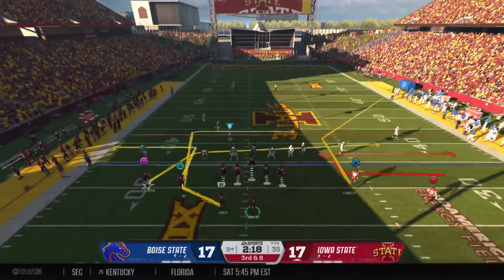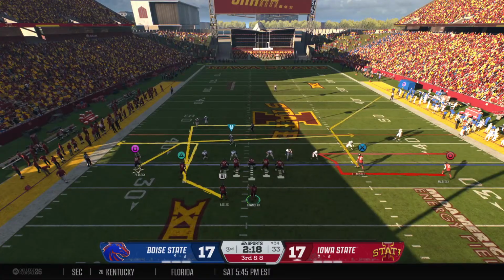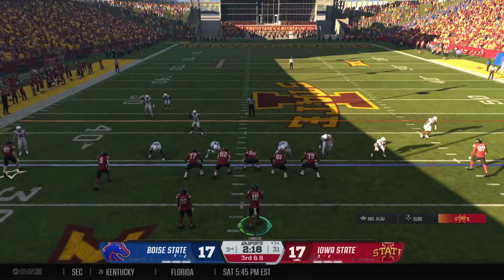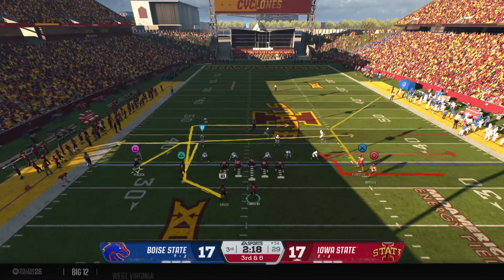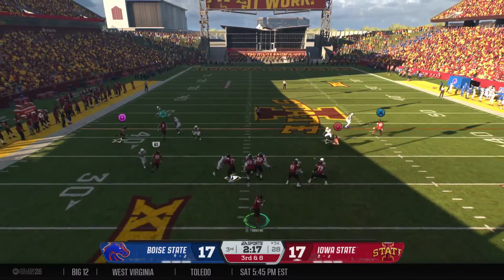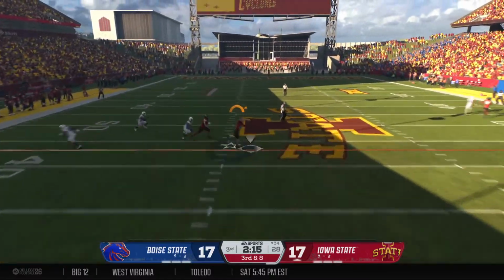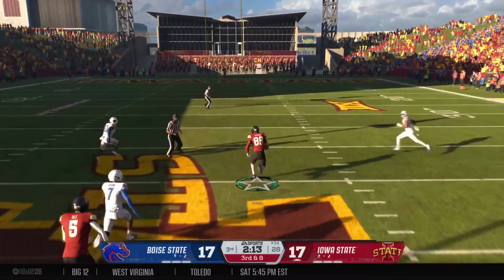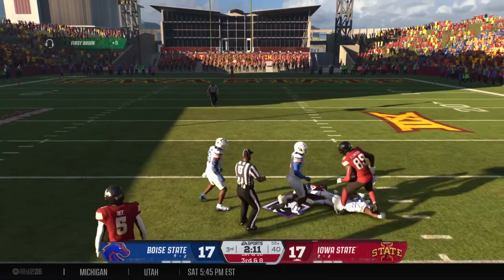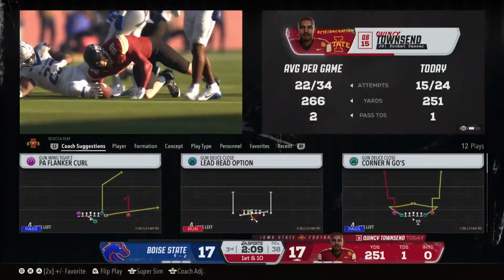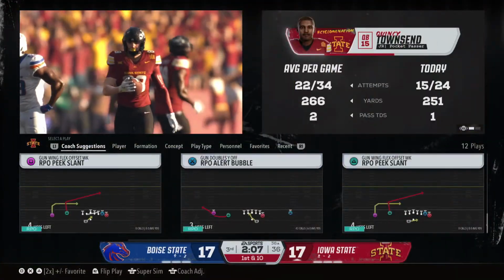Well, they were trying to sneak him out of the backfield that time into the passing game, but that did not fool anybody on defense. What a hit, forcing that incompletion. Looking to throw, it's Townsend. He's got his man across the middle. And he was off to the races, finally tripped up at the 36.